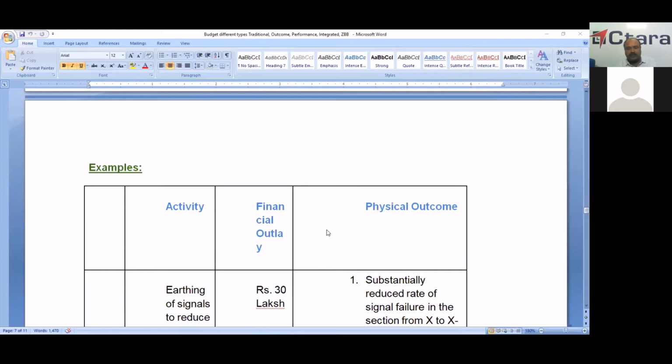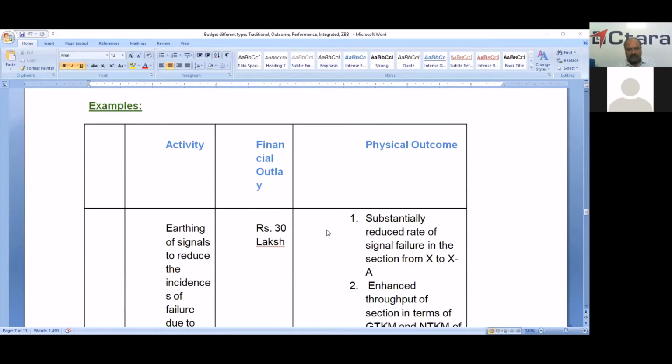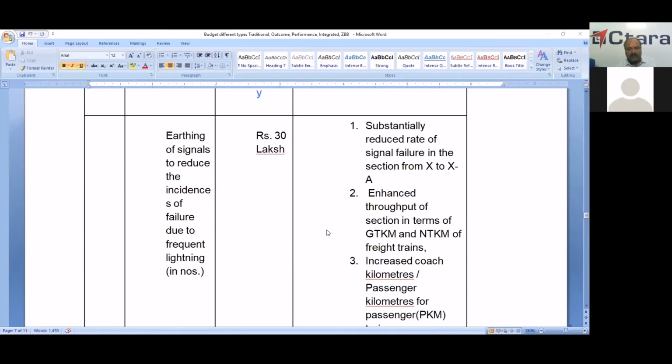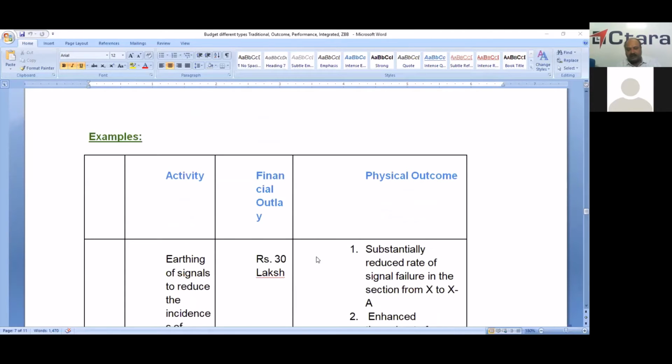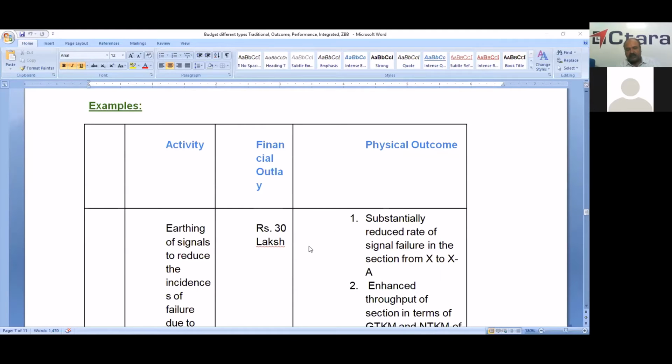So these are the examples of the outcome budget. Please check one by one. Here, what is the activity? Activity is the earthing of signals to reduce the incidence of failure due to frequent lightning. That is in numbers. What is the cost? This is the financial outlay. This is the physical outcome. So it's nothing but conversion of this financial outlay into physical outcome. The financial outlay for each item is 30 lakhs. So how is this 30 lakhs benefiting railways in physical outcomes?